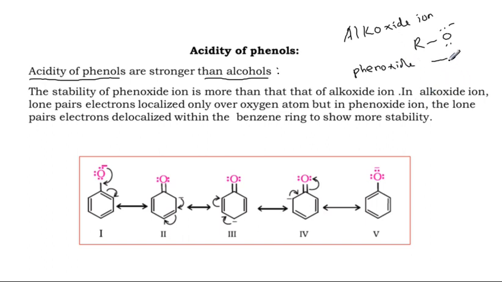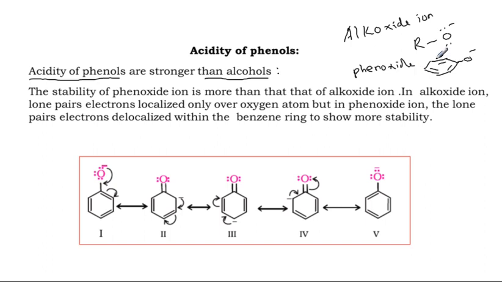Phenoxide, a benzene ring attached to O minus. So the second one is phenoxide, the first one is alkoxide. So which is stronger? Which out of these two shows more stability?